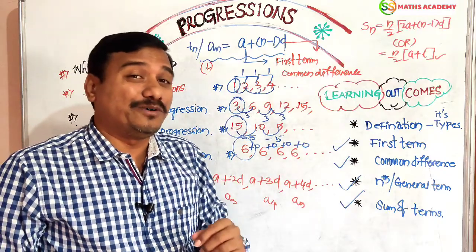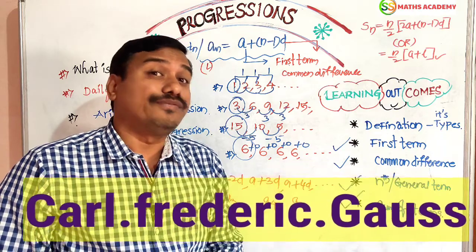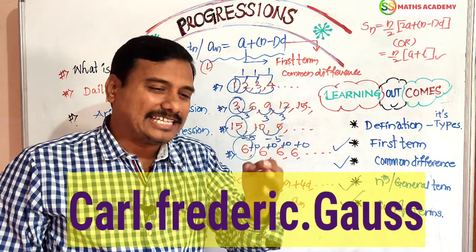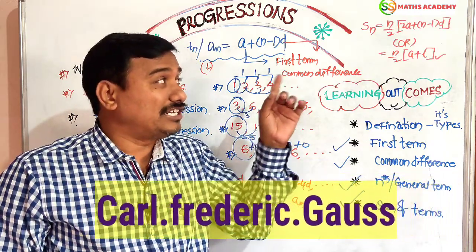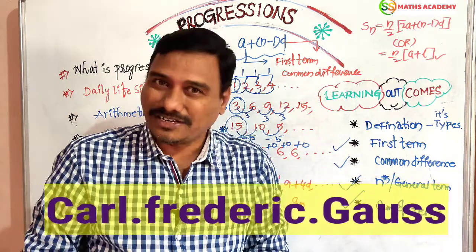Dear friends, we have to remember that a famous person, Frederick Gauss, derived this formula. There is one beautiful story about it. Next class I will tell this story about how to derive this formula, when we are going to solve the exercise problems.